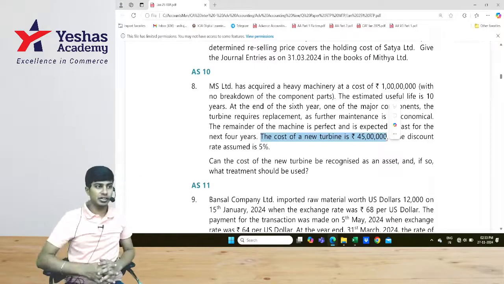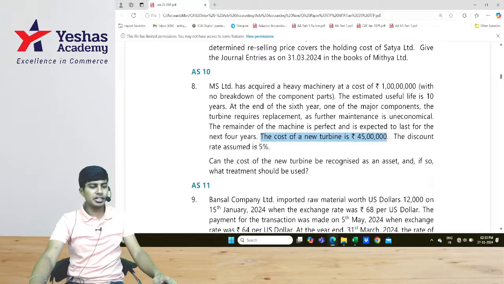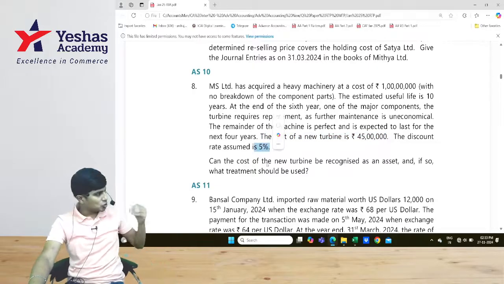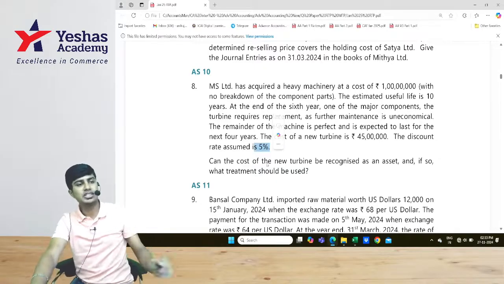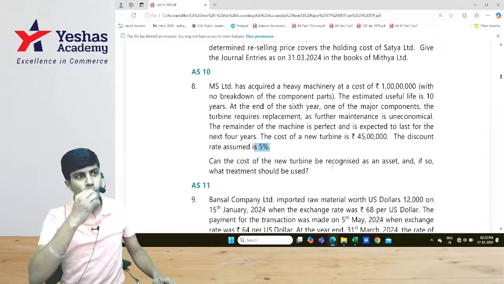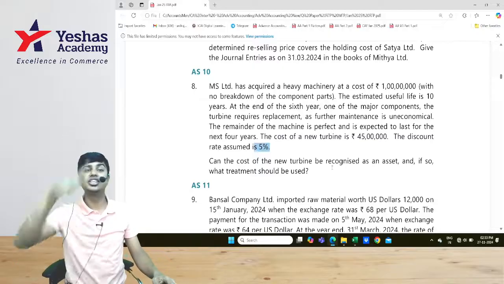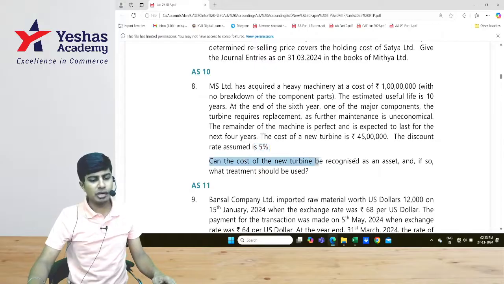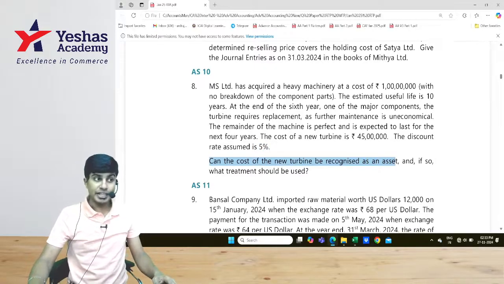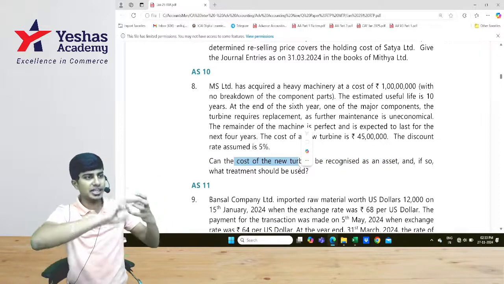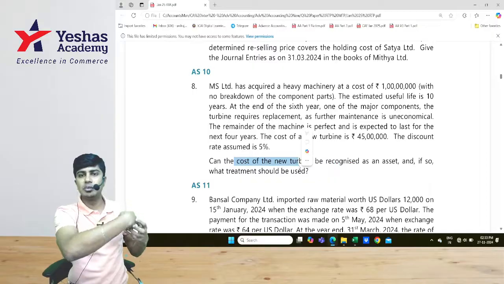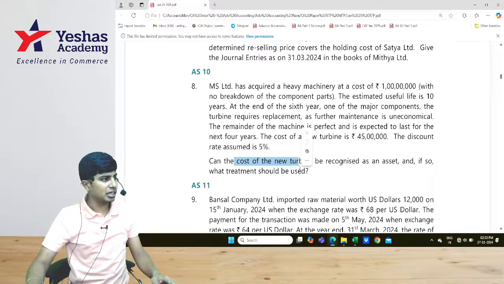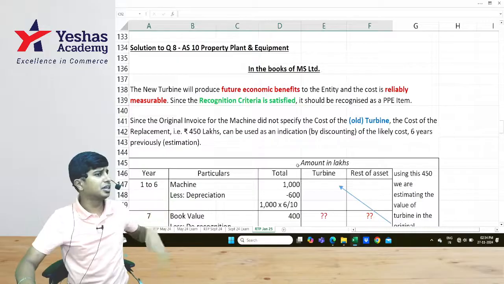We use a discounting factor to do this, and they have told us the discounting rate to be 5%. So assuming that the rate of the material increases by 5% every year, at the end of the 6th year, if it is coming to 45 lakh, what would have been its cost 6 years ago? That's what we should find. And can the cost of the new turbine be recognized as an asset? Yes, it should be added into the cost. And what should the treatment be? First, we should de-recognize the old turbine, then add this new turbine, and then charge the depreciation for the next year. They have not asked much of the parts, but I'll teach this to you.